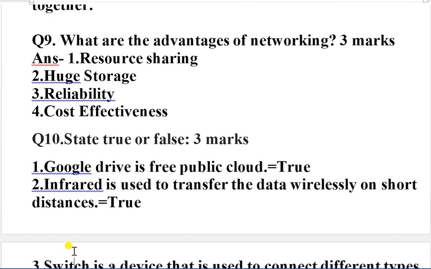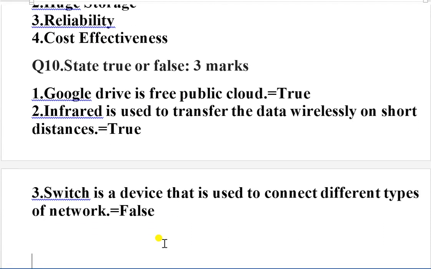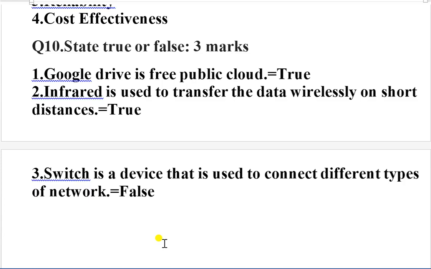Now question number 10, this is true and false. So Google Drive is a free public cloud. Yes, it is true. Infrared is used to transfer the data wirelessly on short distances. Yes, it is also true. Now switch is a device that is used to connect different types of network. No, it is false. Okay, so these are the total 10 questions.